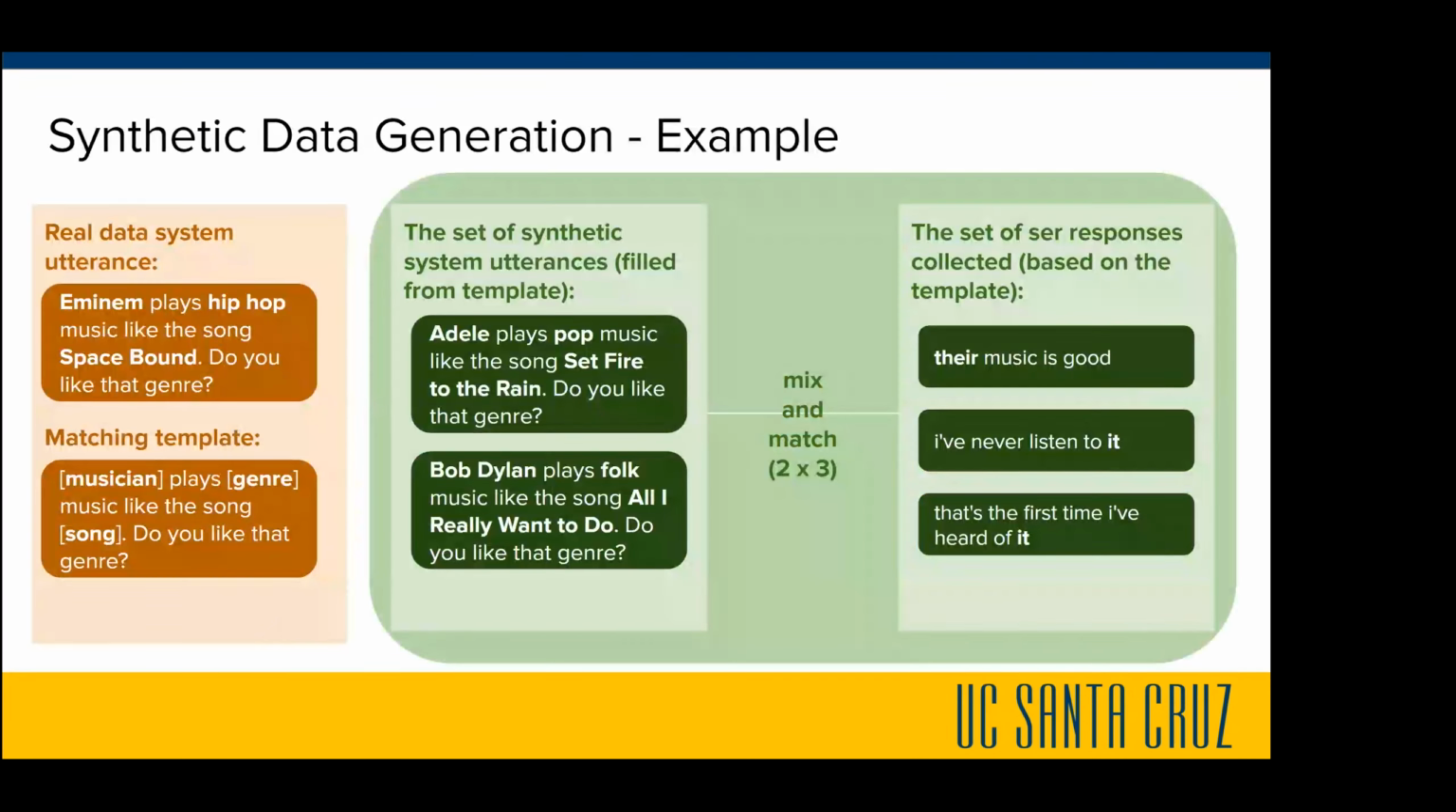Next slide, please. So this is a slide on how we create our synthetic data. This is a really general example. We have the real system utterance, and we would find the musician, genre, song, like different entities, and we would find the matching templates. And from these templates, we will fill in these templates with the corresponding information from Wikidata. Then we will match the filled-in templates with user responses matching the templates. So for example, on the right-hand side, we have three user utterances that might match the original template. So we would mix and match them and create more data that way.